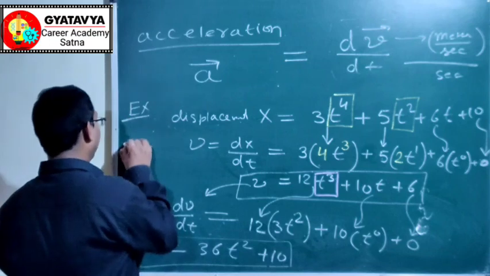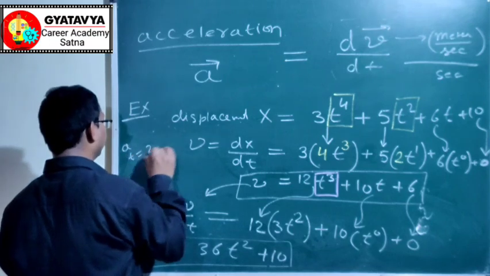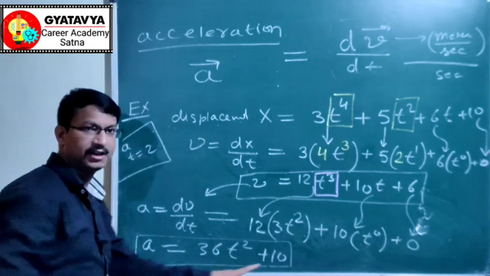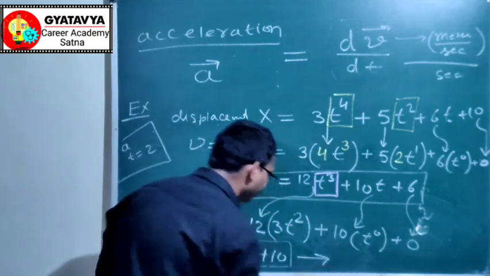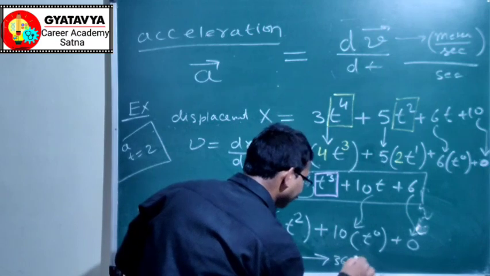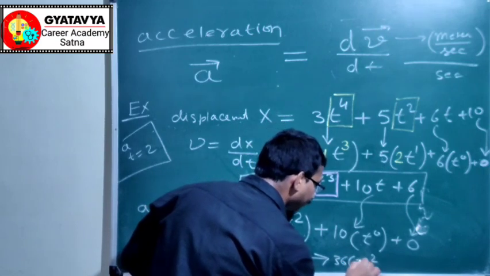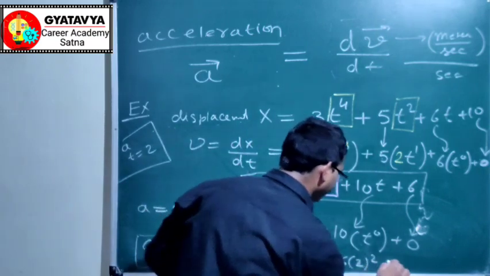We have to find acceleration at t equal to 2. This was the question. Put t equal to 2 in this equation. If you put t equal to 2, you will get 36 into 2 square plus 10.